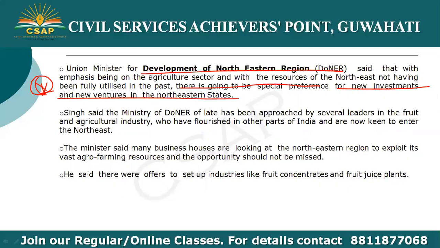Further, several leaders have also approached the DoNER ministry in the fruit and agriculture industry because we know there is a thrust on the agro-based industry and food processing industry. So these industries have high probability in a region like Northeast and also in Assam. Also, there are certain initiatives to set up industries like fruit concentrate and fruit juice plants.